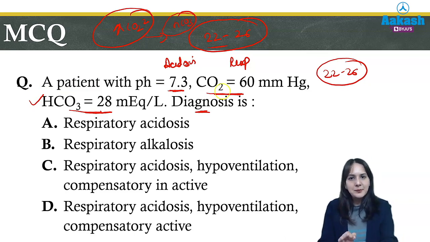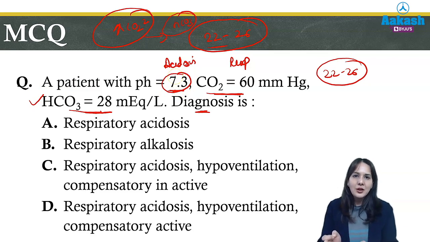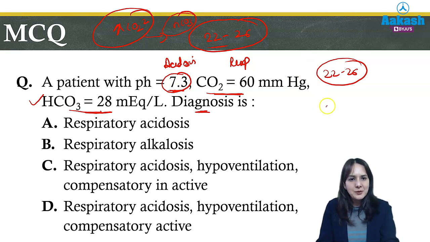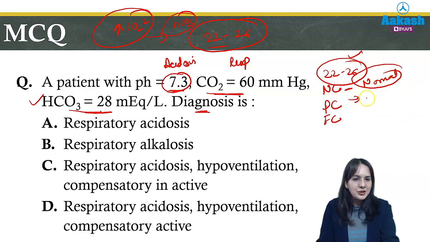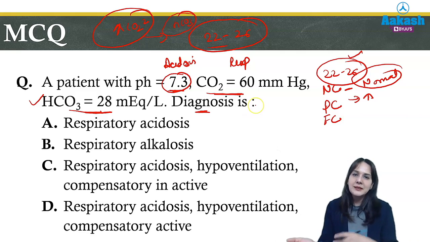Compensation has started but pH is still low, that is less than 7.35, so it is not fully compensated, it is partially compensated. How will we differentiate between non-compensated, partially compensated and fully compensated? In non-compensation, the bicarbonate level will be in the normal range, that is, unchanged. In partial compensation, the bicarbonate level has increased in the case of respiratory acidosis, but pH is still low. So we say it is in process, it is not fully compensated.